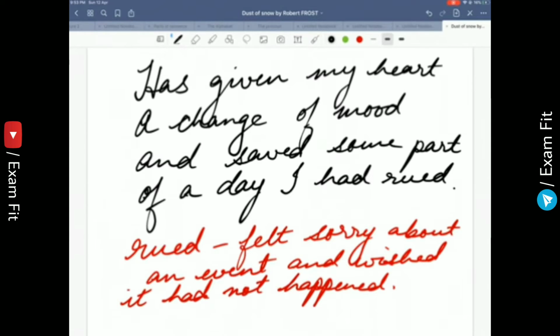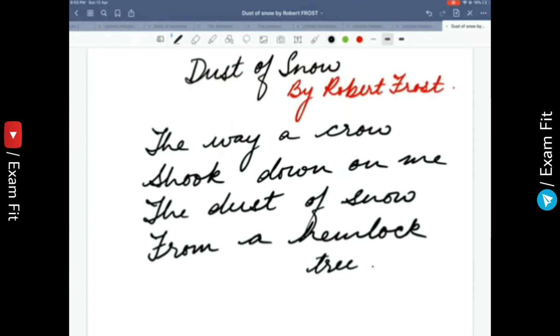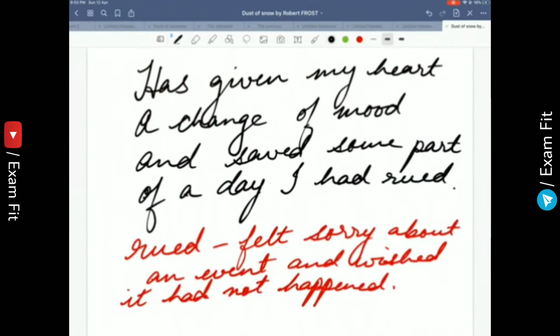Rue here means he felt sorry about an event and wished it had not happened. So he had ruined half of the day, but with a small incident, he saved the latter half of the day. Now, when we are doing a poem, what you have to remember is the literary or poetic device, which actually makes the poem beautiful.